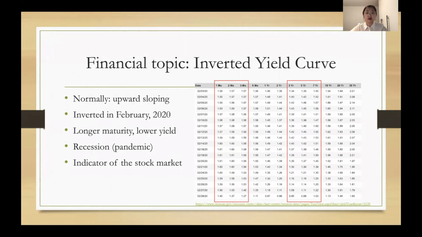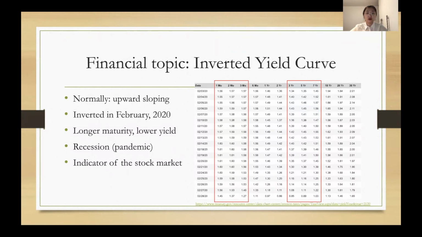It implied that people were not optimistic about the future and that the economy would enter a recession shortly, which has already become the truth if we look at the current economic situation. The yield curve is an indicator of the stock market. When we invest in stocks during a recession, we need to be very careful about the stocks we are choosing. The stock price would typically plummet and the market will be volatile. Long-term investment will not be recommended, and investors will have to react quickly to the news.